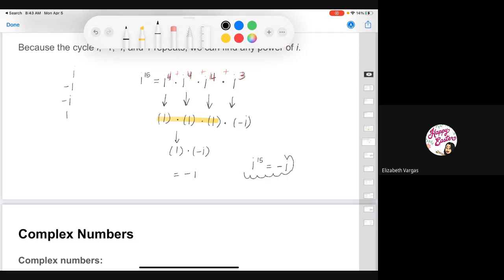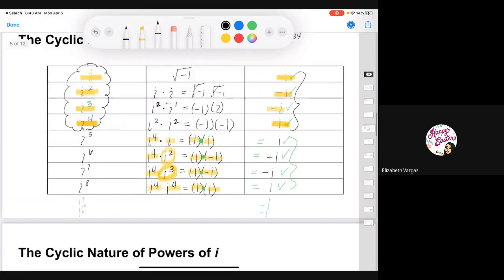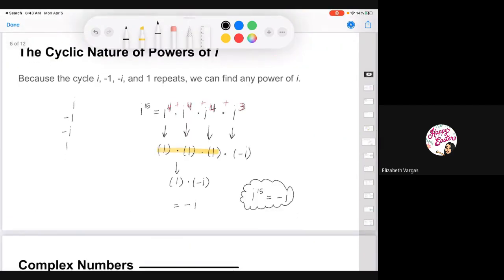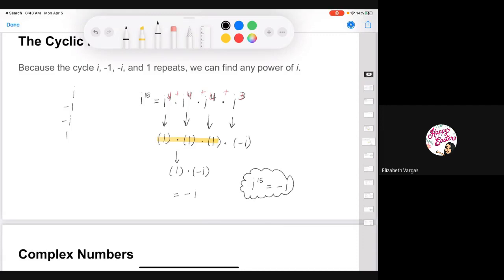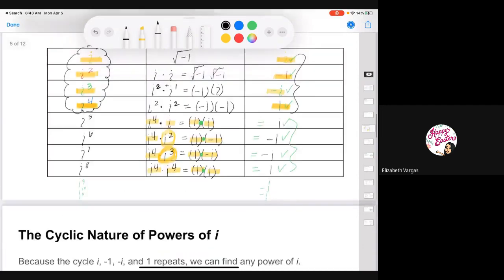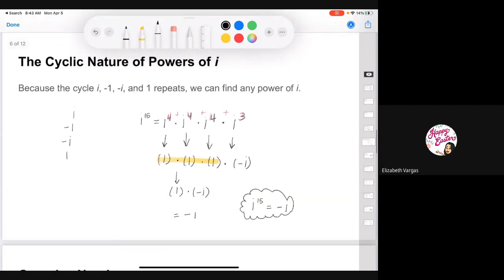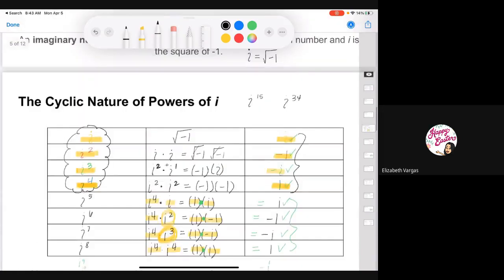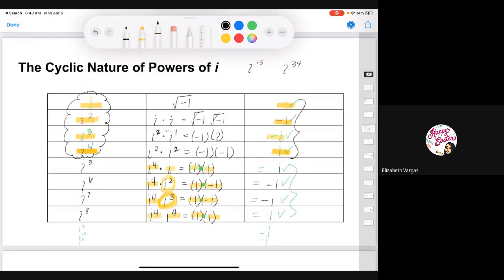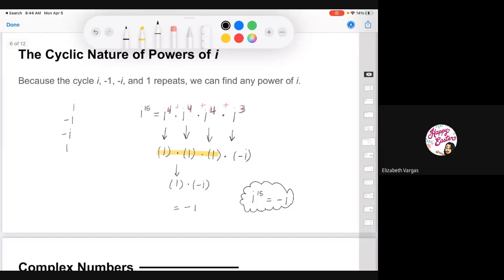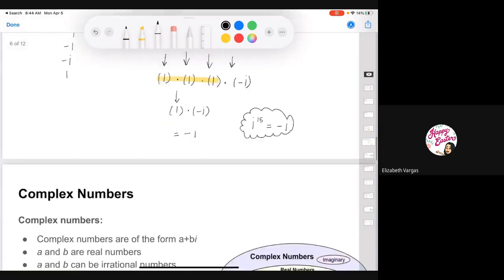And so using that relationship and using what I know here about these first 4 values, I'm able to solve for any power that I want to. So I'm able to solve for 15, even though 15 wasn't on this original chart. Okay? Any questions about what I'm doing here? And then I'll post this chart for you, so you don't necessarily have to create it by yourself. You already have it, and you can reference this to be able to solve for any power you want to. Okay? But basically, that's how we're able to solve for any power.